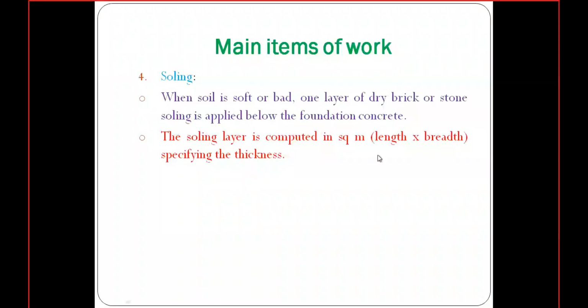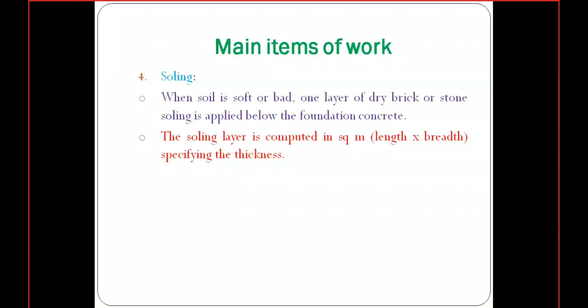Again I'm explaining. Brick soling means whenever there is soft clay or soft soil, that means the soil is in poor condition, weak soil, we need to lay one layer of brick soling or stone soling.